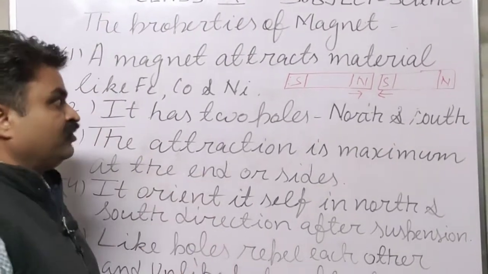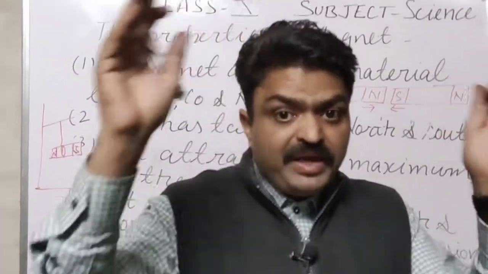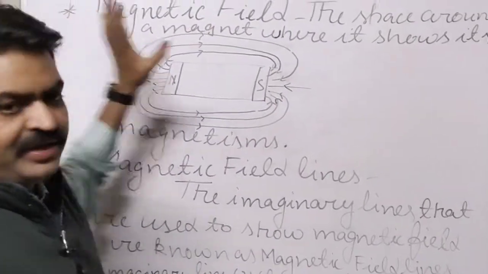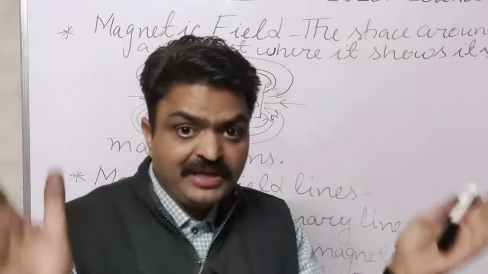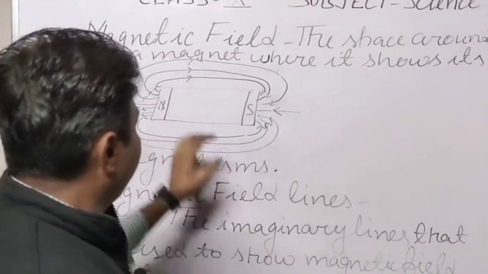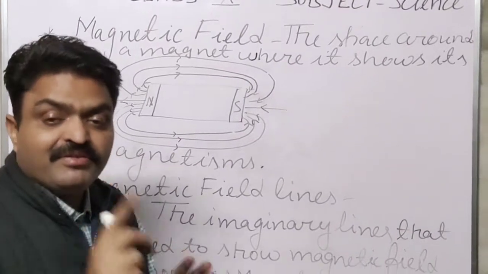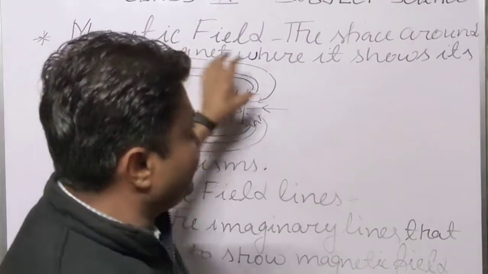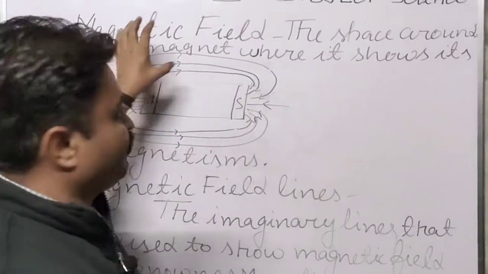Now we come to the next topic, the magnetic field. What is a magnetic field, students? It is the space around the magnet. Here it is a bar magnet. The space around the magnet where it shows its magnetism is known as the magnetic field.